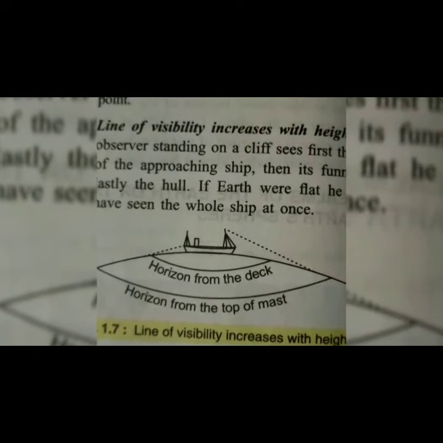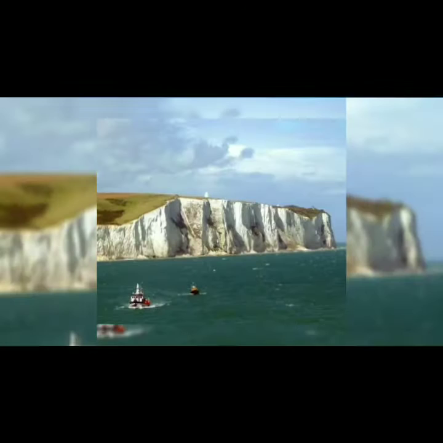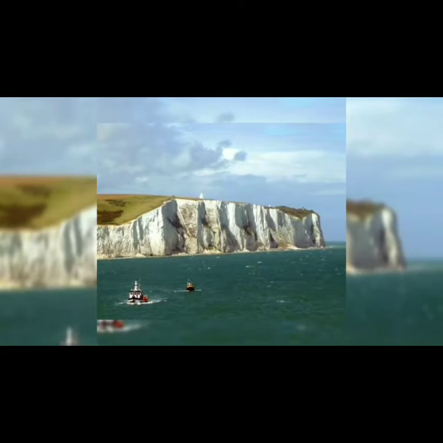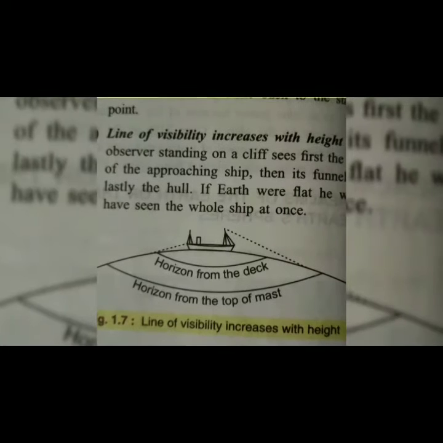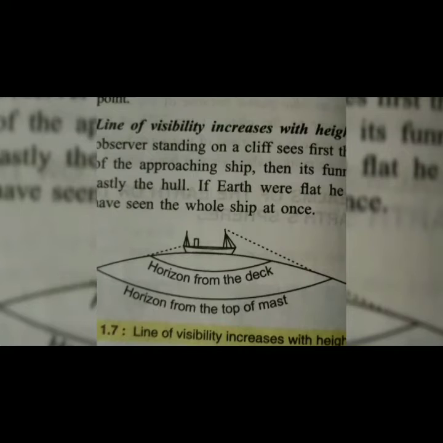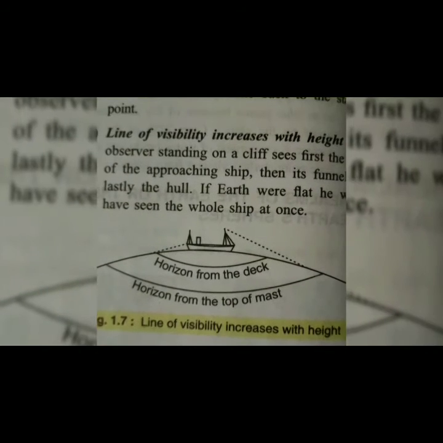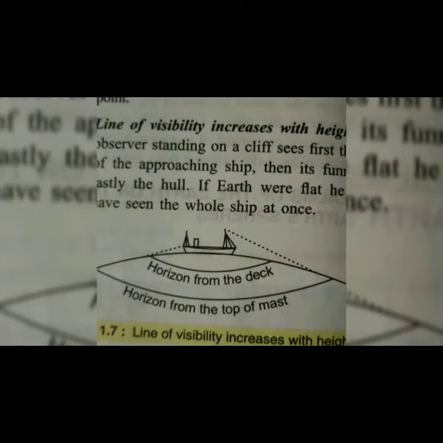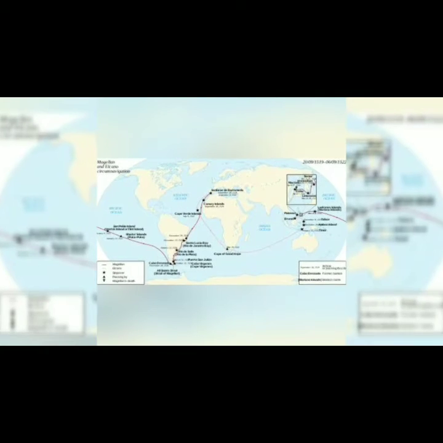The next point is the line of visibility increases with height. To understand this point, first we have to know the cliff. A cliff is a mass of rock which is formed generally beside the ocean or the river or the valley. If we go on the top of the cliff and look at a ship, first we will see the funnel of the mast of the ship, and then we will see the funnel of the ship, and then again we will see the full body, the hull of the ship. Continuously in this way we will see.